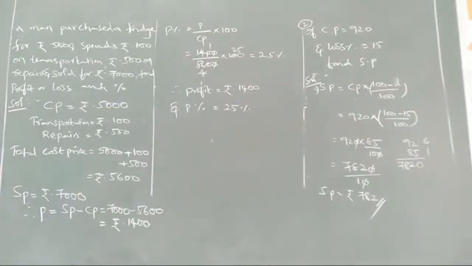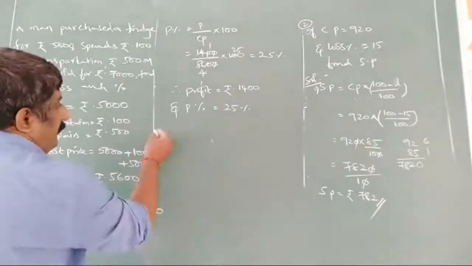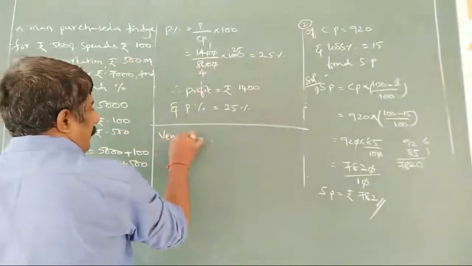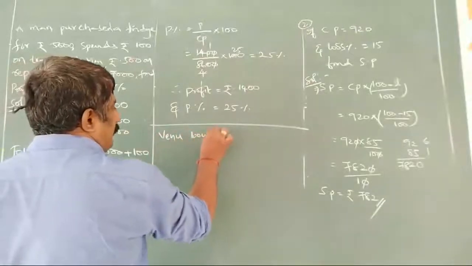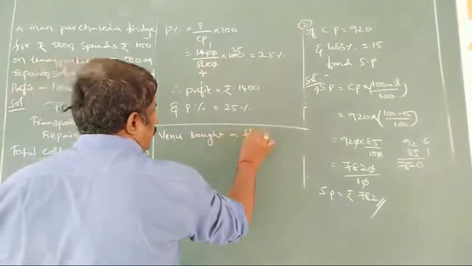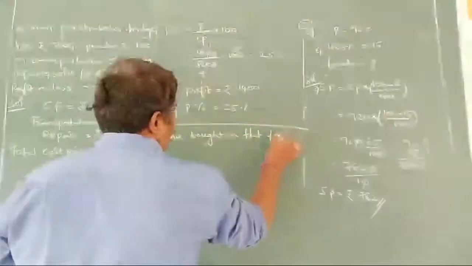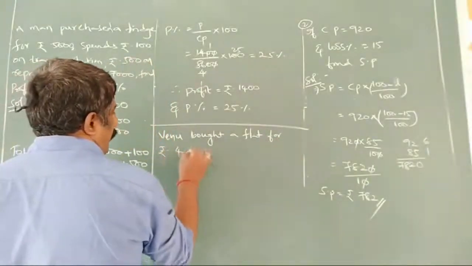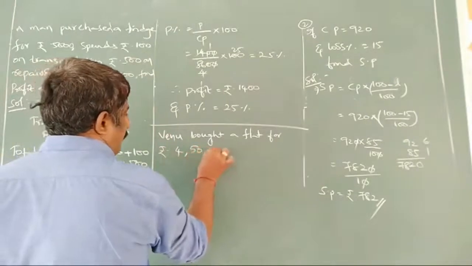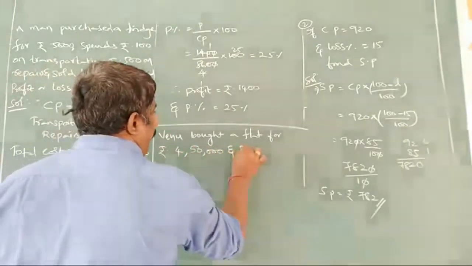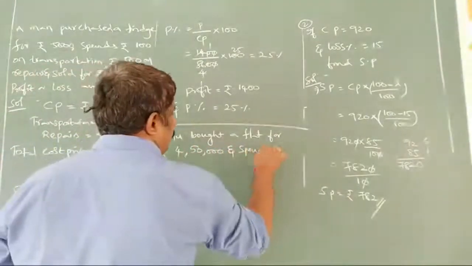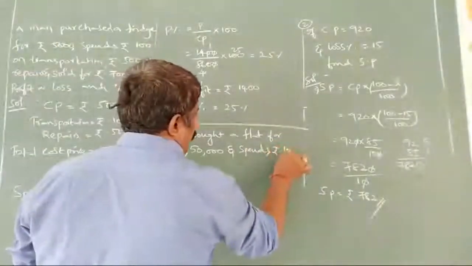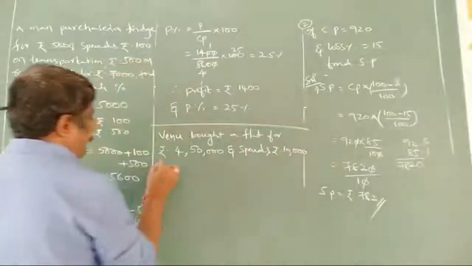Next, one more problem we are taking, based on overhead expenses only. Venu bought a flat for rupees 4,50,000 and spends rupees 10,000 on paintings.